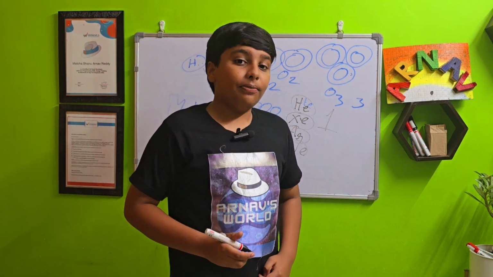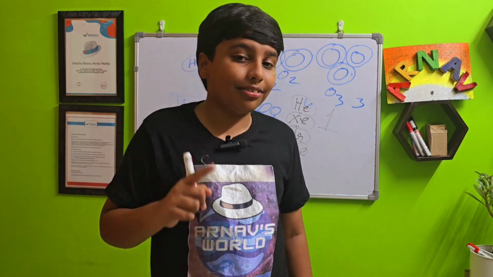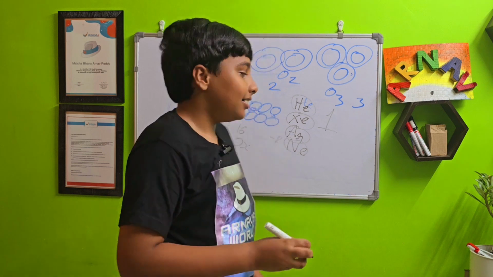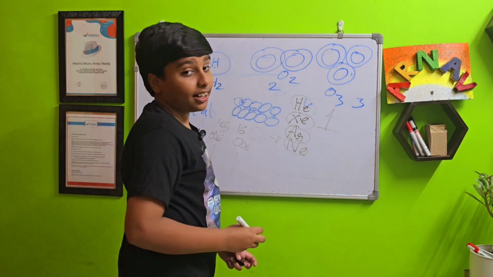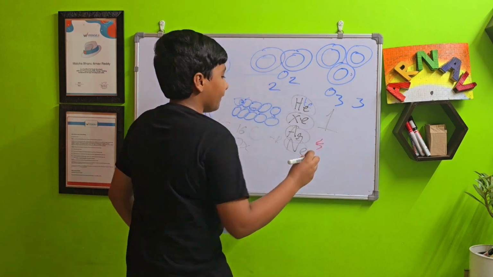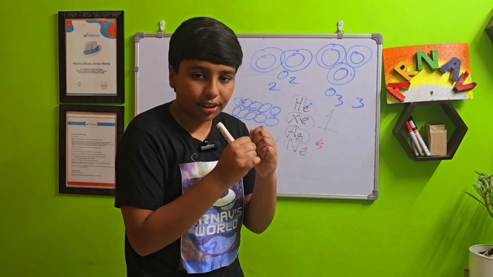That is one important element which defies all rules of atomicity. This is the one and only C, or carbon. Carbon is very strong together.